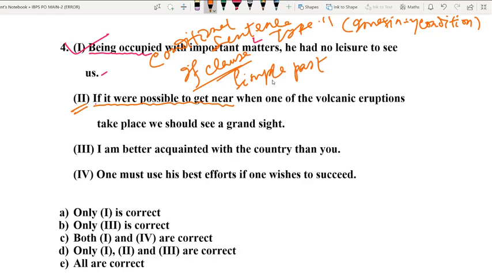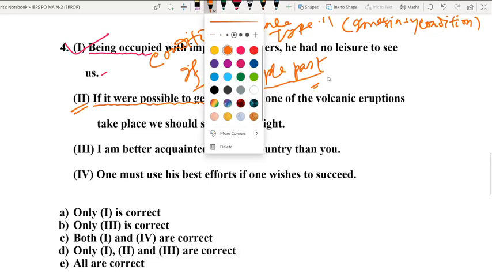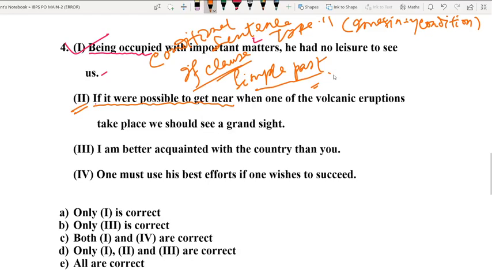So under conditional sentence type 2, the if clause will have simple past structure, and please do remember the verb which we should use should be a past subjunctive. If you do not know this, we do have several types of modes: subjunctive mode, indicative mode, imperative mode, right? Under conditional sentence type 2, the if clause will have subject plus were or subject plus had.